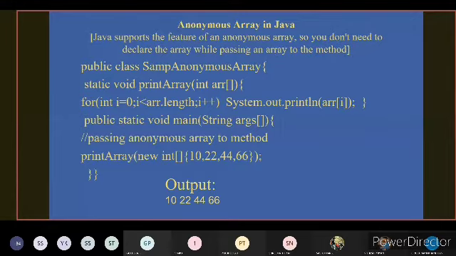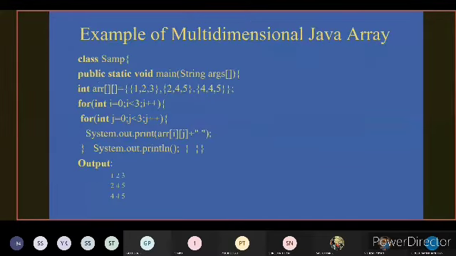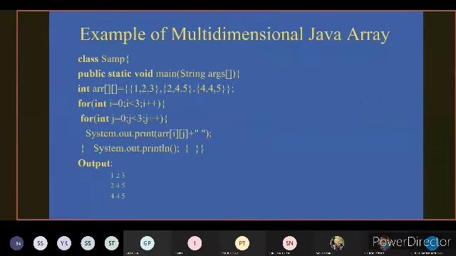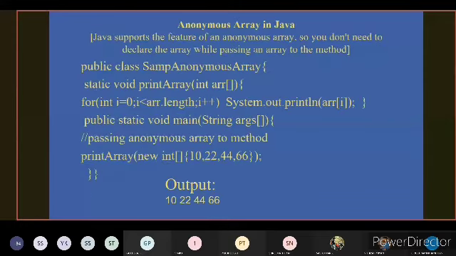Let us discuss the next topic, that is passing anonymous arrays in Java. First of all, we have to know what is meant by an anonymous array.